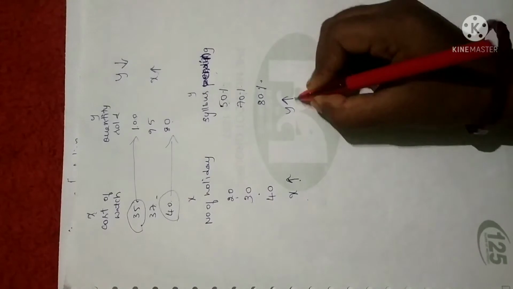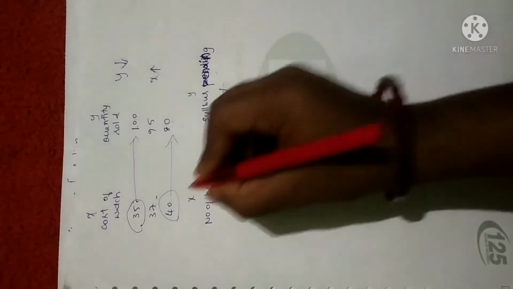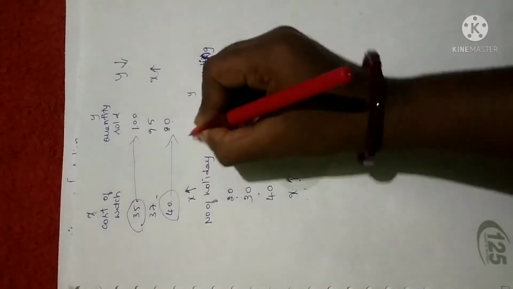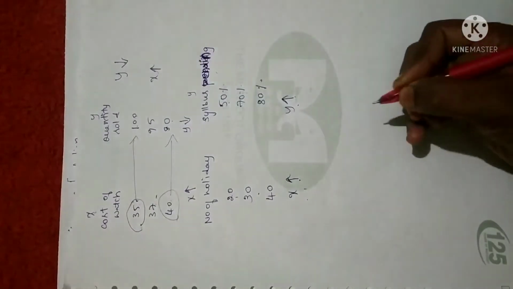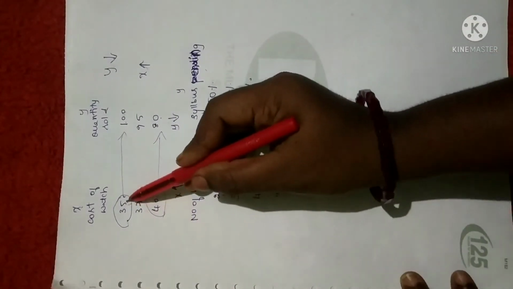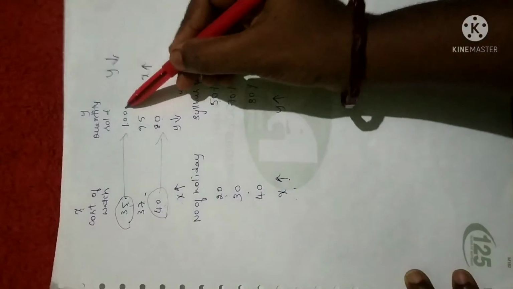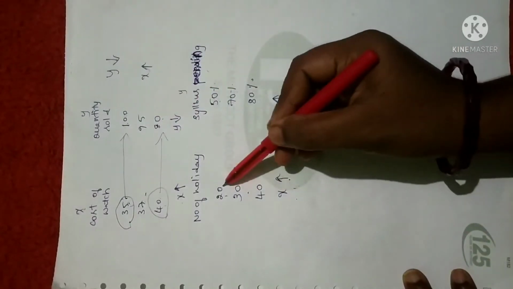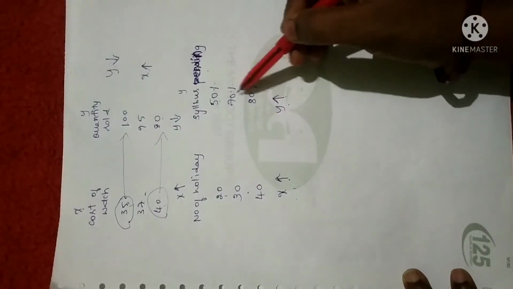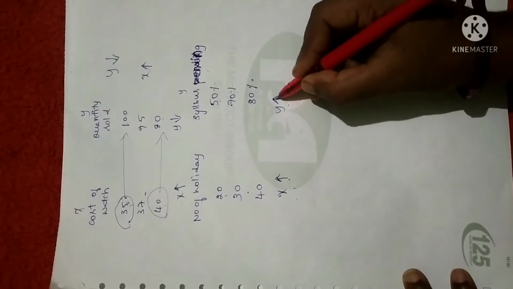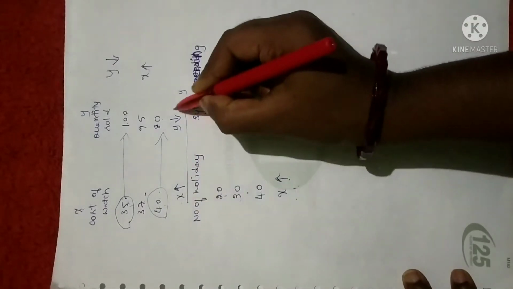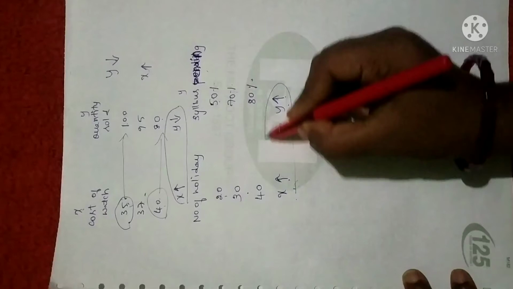So here when x increases, y increases, but in the first case when x increases, y decreases. You can note that in the first case x values keep on increasing but y values keep on decreasing. Here, as x values increase, y values also increase. So we say this is inversely proportional, and this is directly proportional.